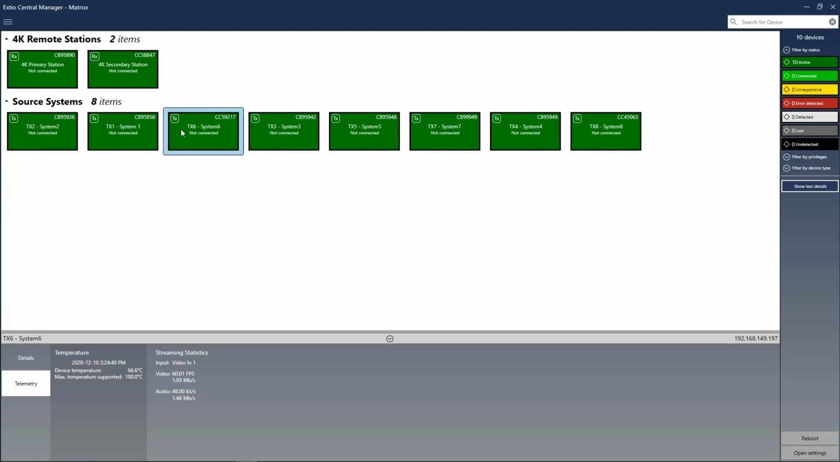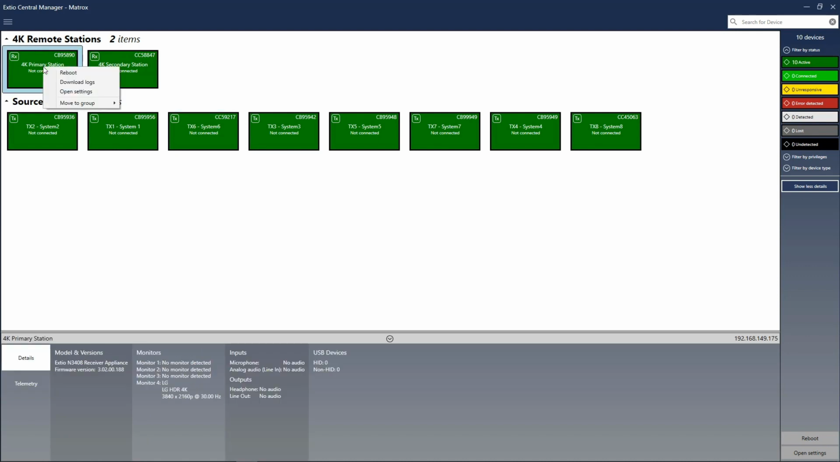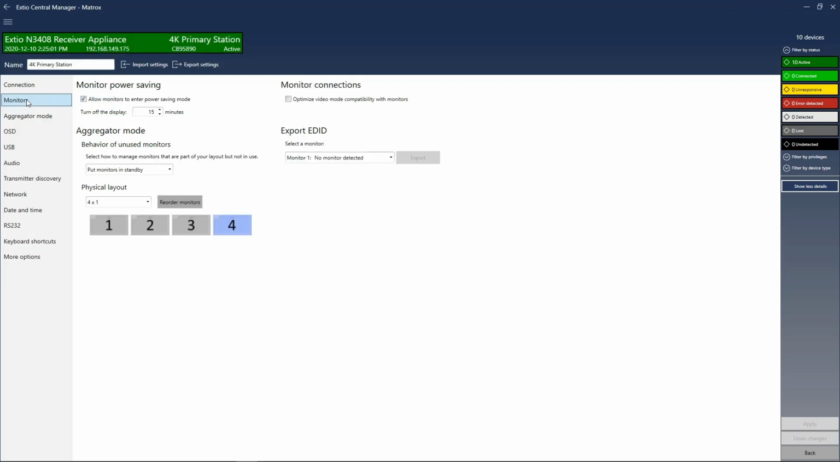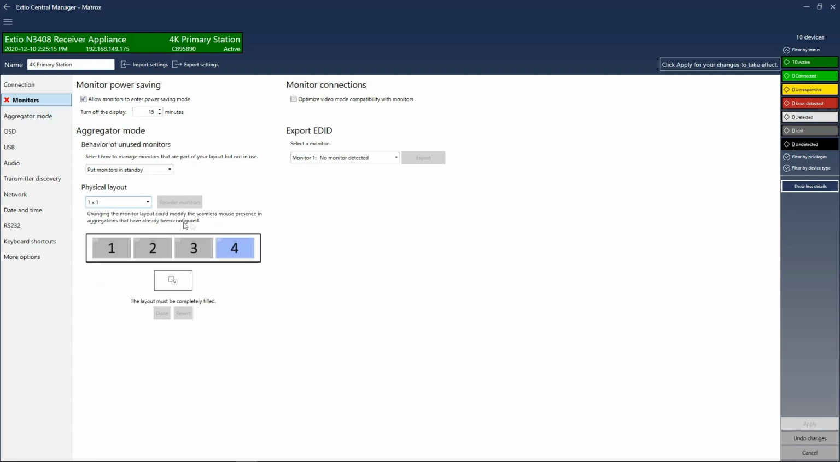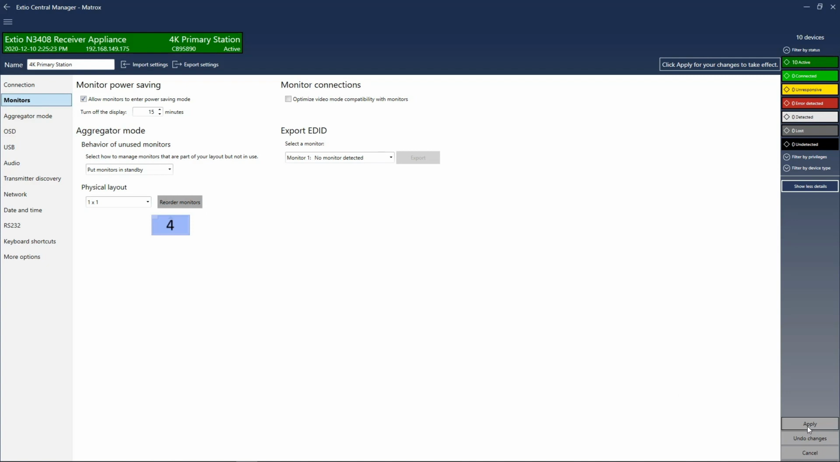Aggregator mode enables a receiver device to connect to multiple transmitters at the same time. To set it up, select a receiver and right-click to open settings, or you can simply double-click on the tile. The first step is to go to the monitors section. Here, we will define the physical layout of the monitors attached to the receiver device. In this case, we have a single 4K display. We will select 1 by 1 and simply drag and drop the 4K monitor into the box. Click Done and then Apply.